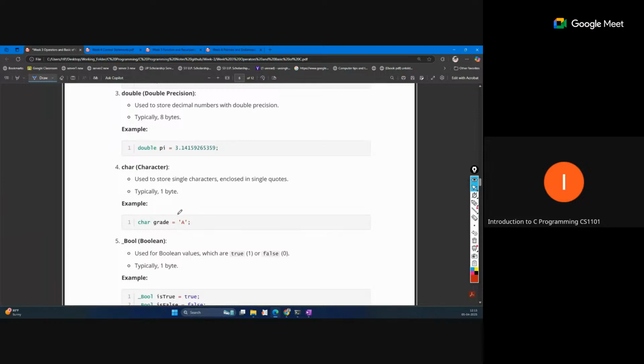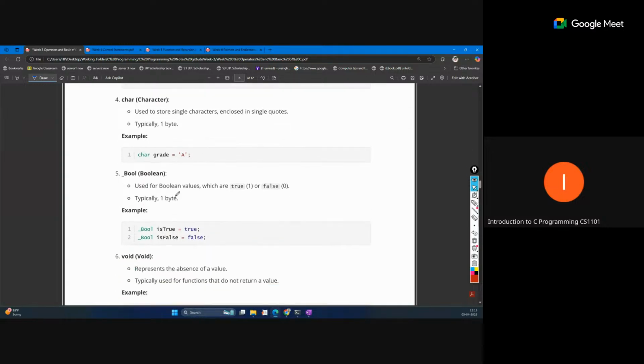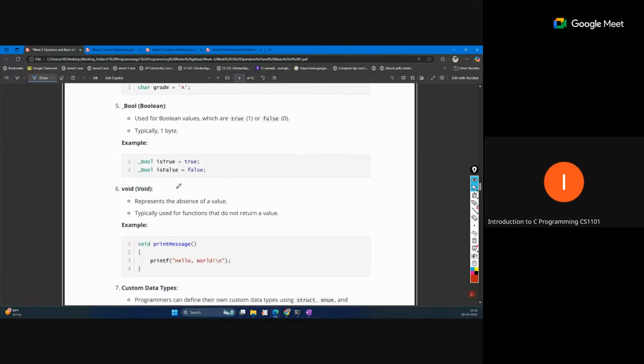But it is used for representing a character, so one character in single quotes. Bool value, we do not use this too much, it is true or false, but basically we use it as 1 and 0 only. 1 represents true, 0 represents false, and any value other than 0 represents true. This true and false is basically the result of a conditional statement. If we are checking or comparing something, the result will be either 0 or 1. So that is the bool value.